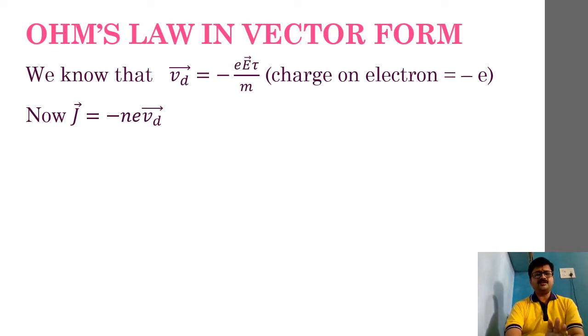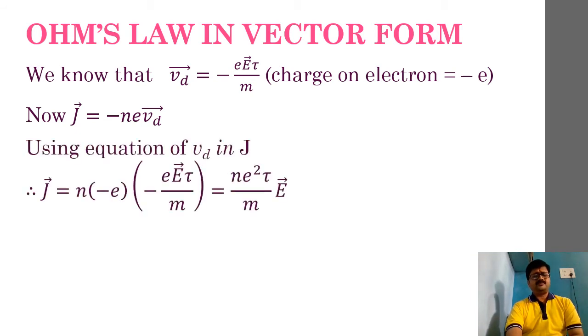Now in this second step, we'll substitute the first step. So according to this, we can say vector J will become equal to n e square tau divided by m. So this is one of the intermediate parts that we have obtained. Fine. Ne square tau divided by m. Now recall, what is m by ne square tau? M by ne square tau, we had defined it to be resistivity when we were proving Ohm's law, remember, in my previous discussion?